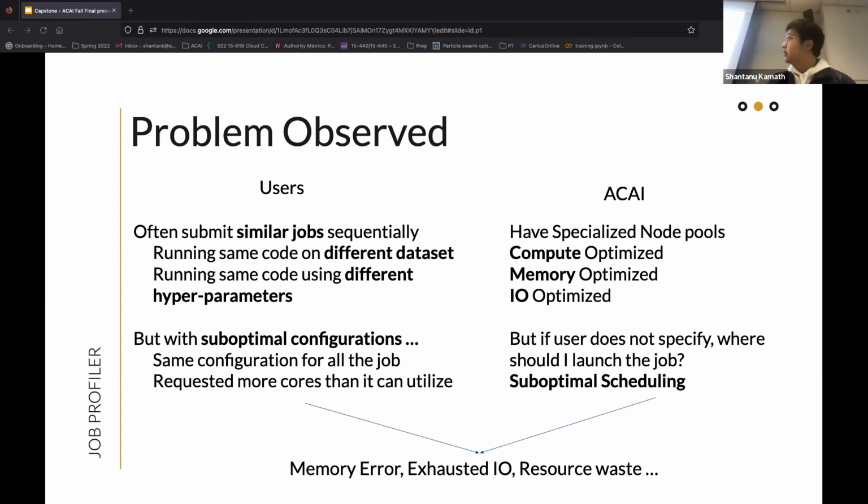On the other side, on the SI side, we have a lot of requests, and also we have different specialized nodes, like compute optimized or memory optimized. But if the user does not specify where we should launch the job, we need more information about the job, and any improper handling of this could easily cause a memory error or exhausted I/O of the node within the cluster. So it would be great if we can estimate the resources needed for each submitted job.